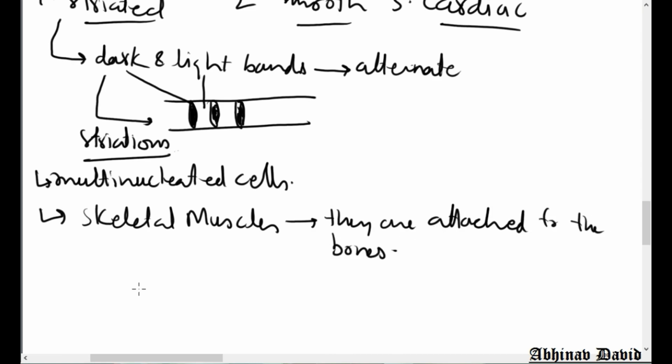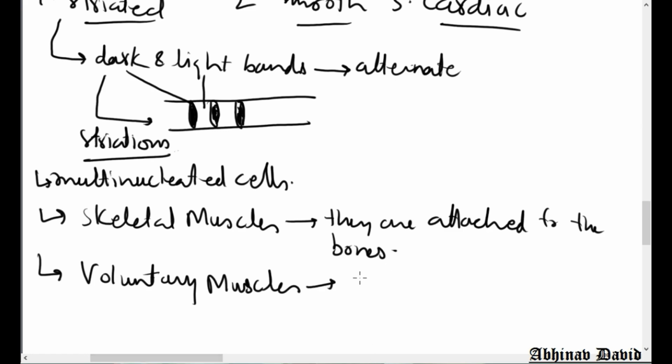Now they are also called voluntary muscles. Why voluntary? Because we can control them. Whenever we want to move our hand, we can move it. Whenever we want to move our leg, we can move it. Whenever we want to turn our head in any direction, we can turn it. Whenever we want to close our eyes, we can do that. Why? Because these muscles are under our control. We can control them directly. So that is why these muscles are called voluntary.